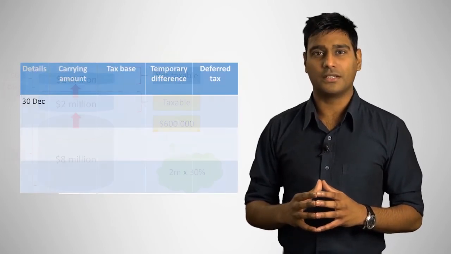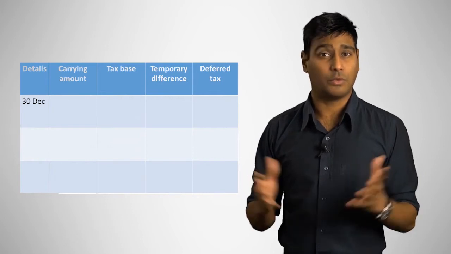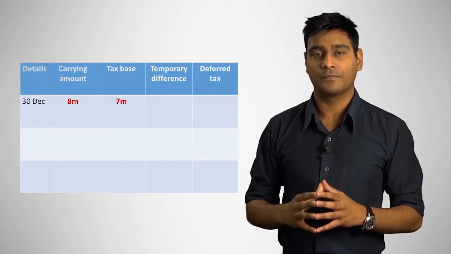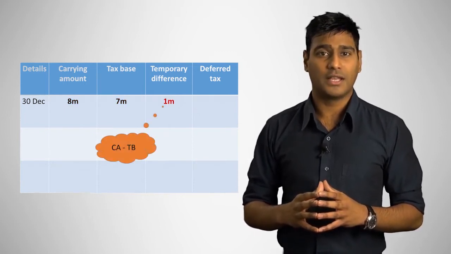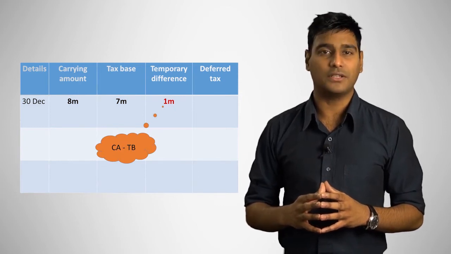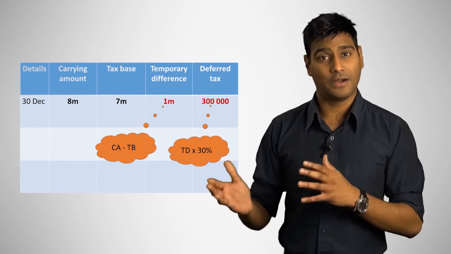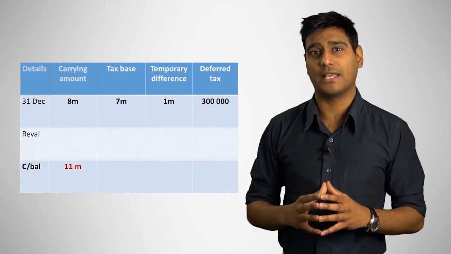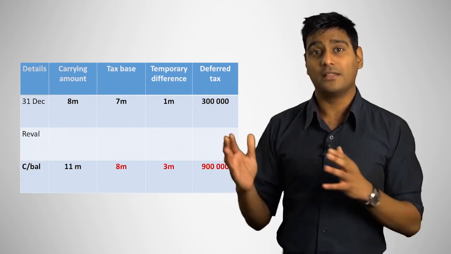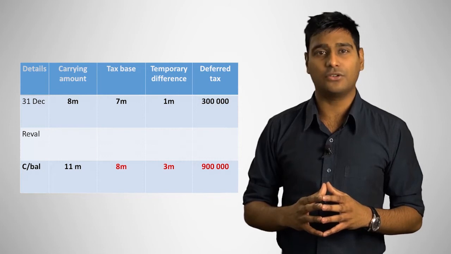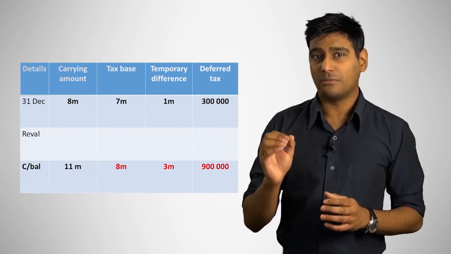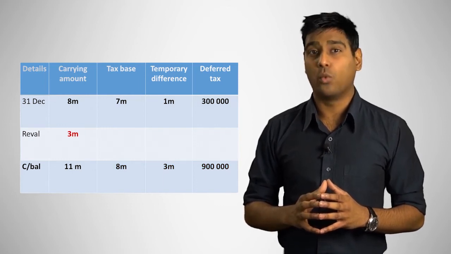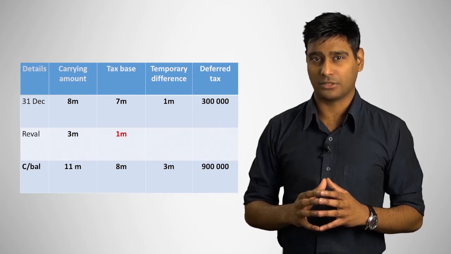We can also use the grid to calculate the deferred tax expense. We can substitute the amounts we know before the revaluation and calculate the missing amounts. Temporary difference is $1 million and deferred tax balance before the revaluation is $300,000. After the revaluation, the new carrying amount is $11 million. The tax base we calculated is $8 million, and the temporary difference and deferred tax balance can be calculated. The revaluation column is the balancing amount, and $3 million increase is the carrying amount column, and $1 million increase in the tax base column.